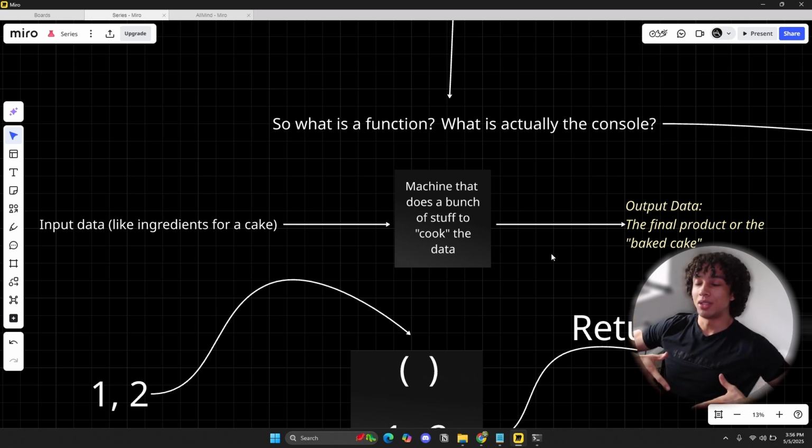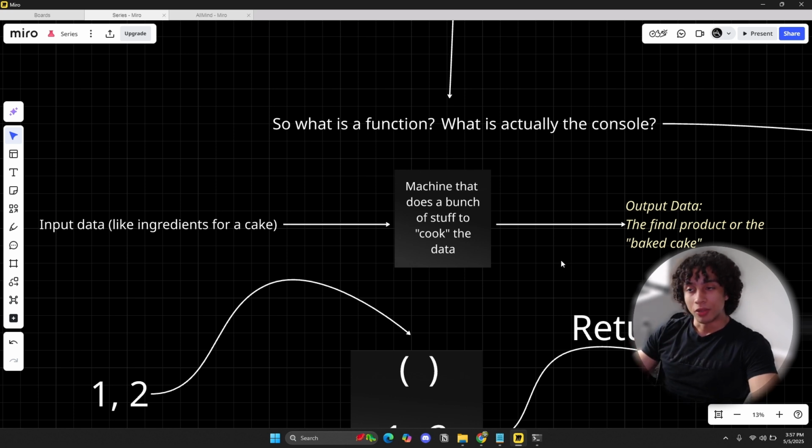And the idea is that you're going to be getting a cake, right? An edible cake. So a function is the same thing. In Python, it's just a machine that does a bunch of stuff. It cooks your data, basically. It cooks your data and it outputs your data in an interesting format or a desired format, right? This is like a basic analogy of what a function is.